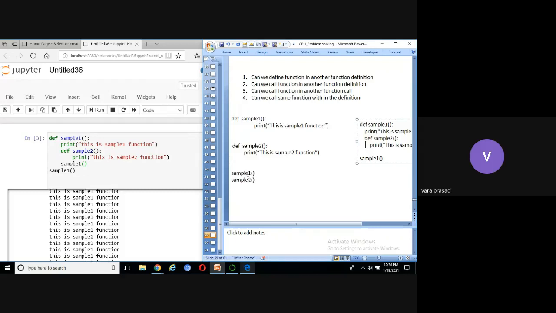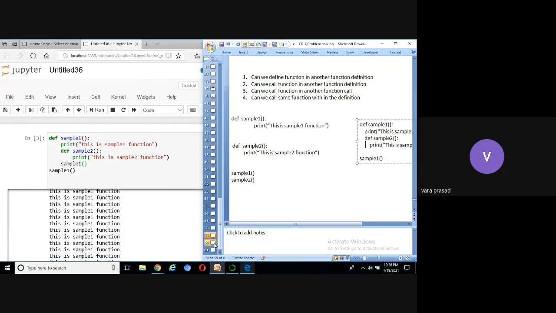These two are the calls. Now the question is, can I call sample1 in the sample2 definition? Can I call sample2 in the sample1 definition? Yes. We can call a function in another function definition.